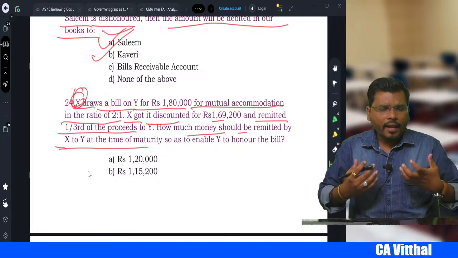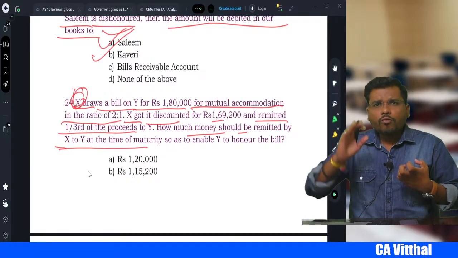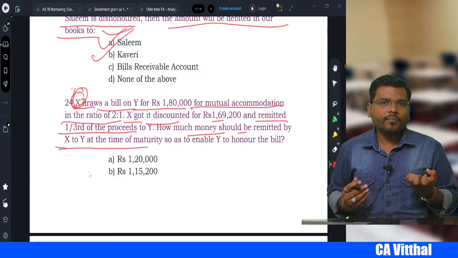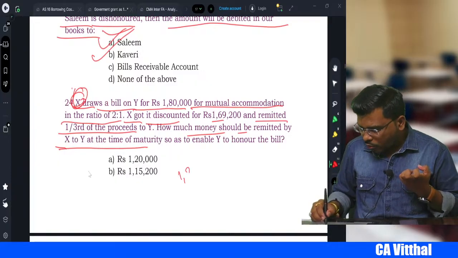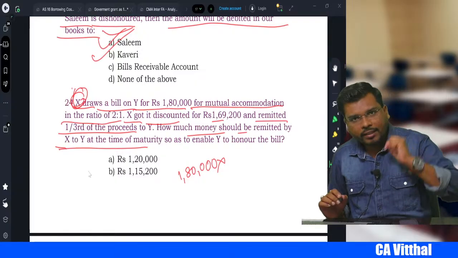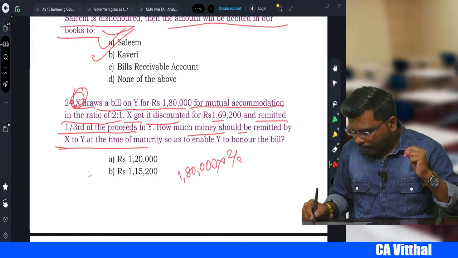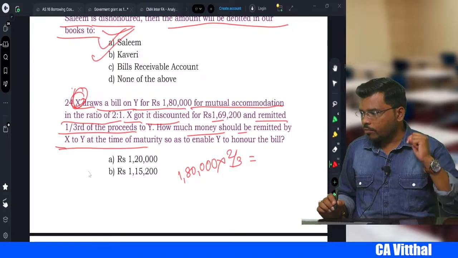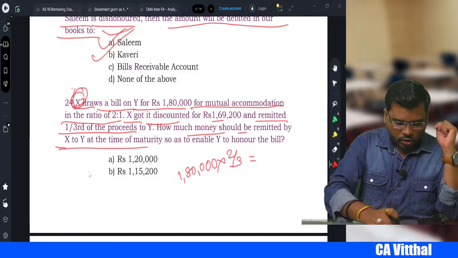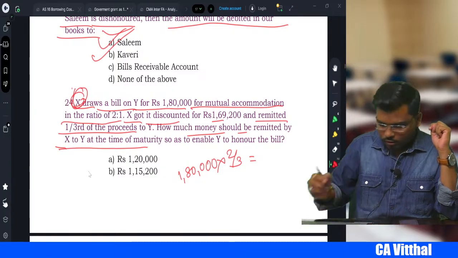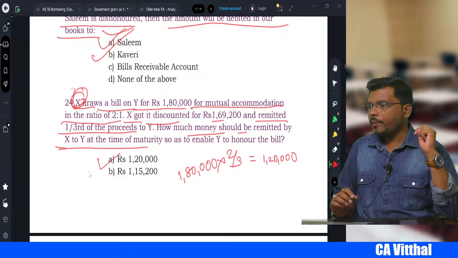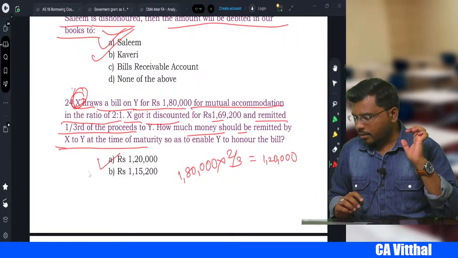Because now what happened? On the due date, Y needs to pay the money to the bank. Now how much money was enjoyed by X? Total amount was 1,80,000, and Y enjoys 1/3. So X enjoys 2/3. So it is equal to how much, my dear students? 1,80,000 into 2/3 is equal to 1,20,000. Option A will be the correct answer, right?